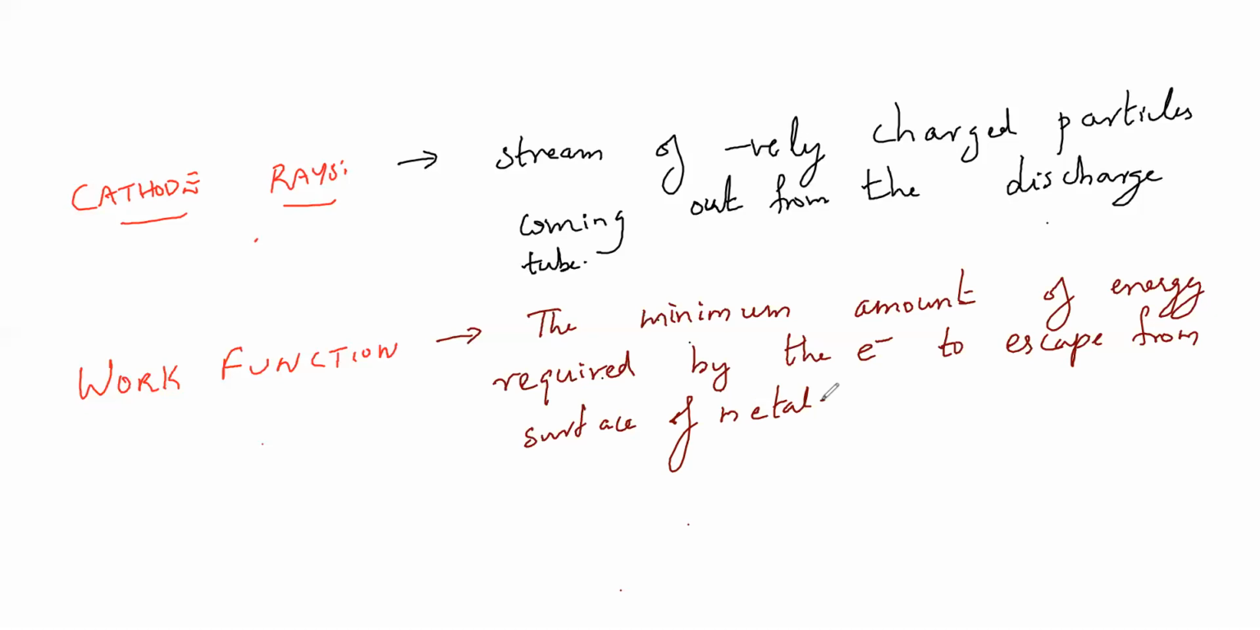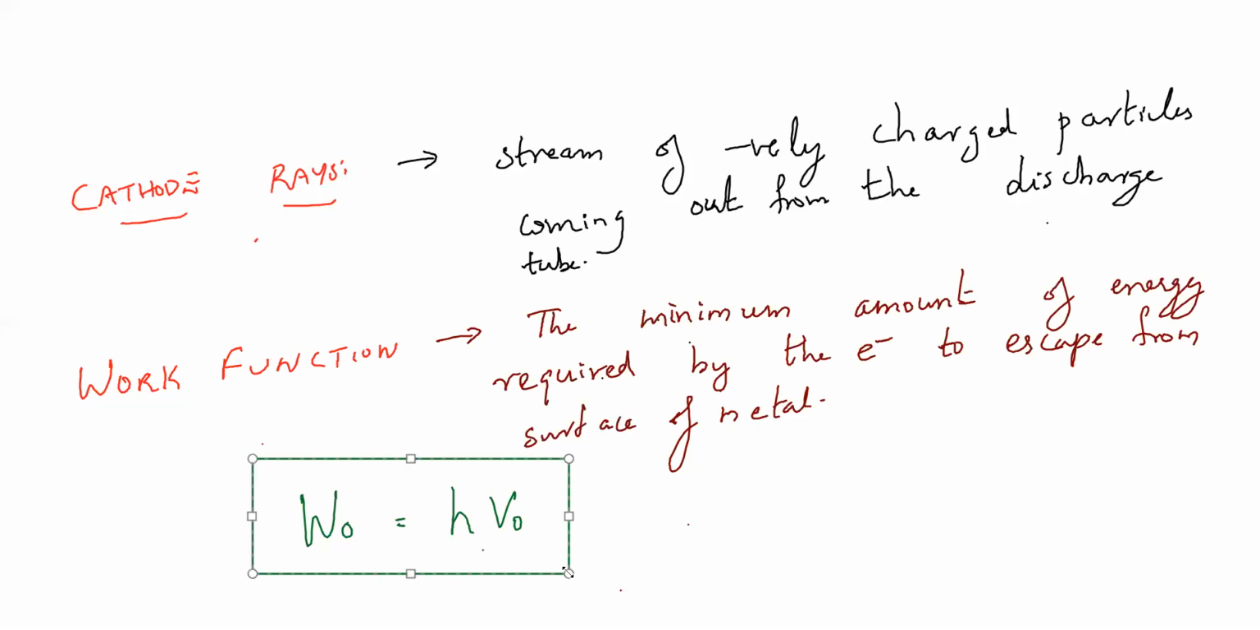There is an important formula in this. Work function W naught is equal to h into v naught. It is not nu naught, it is v naught. V naught is the threshold frequency.